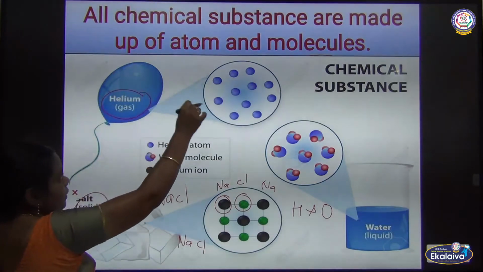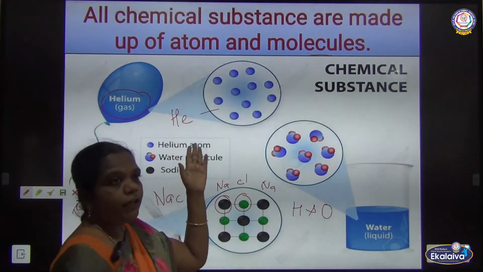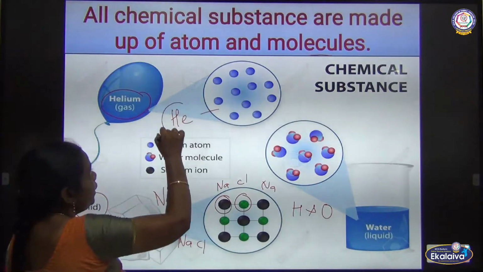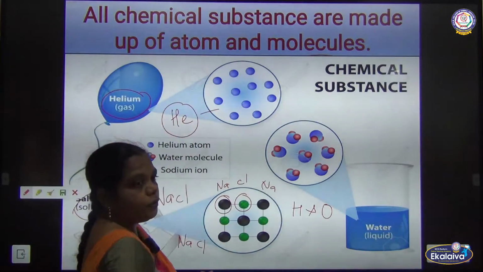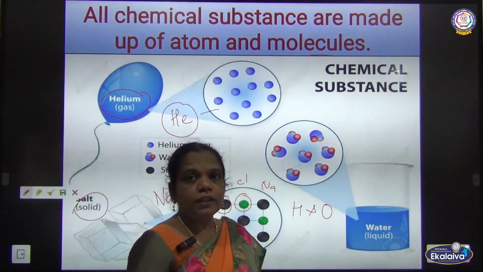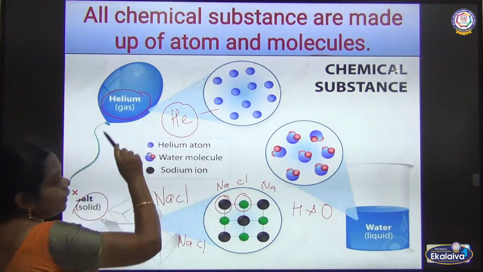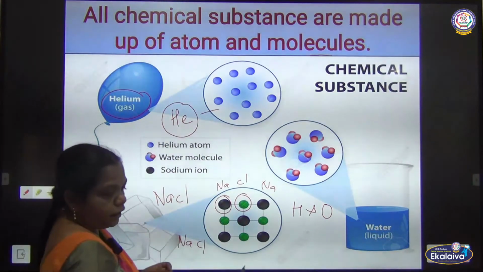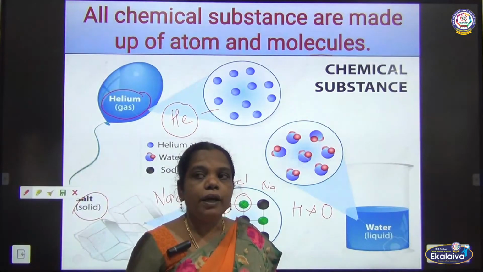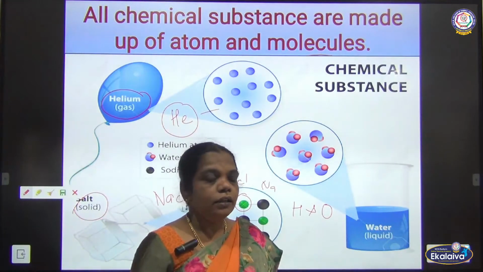And then helium gas. Helium gas is made of single atoms only; it won't combine with another atom. It is a single element called helium gas. Helium gas is used for filling balloons. If you go to a celebration, you can see that balloons are lifted by filling them with helium gas. So in our day to day life, matter is all made of atoms and molecules, which we are going to see in this lesson.